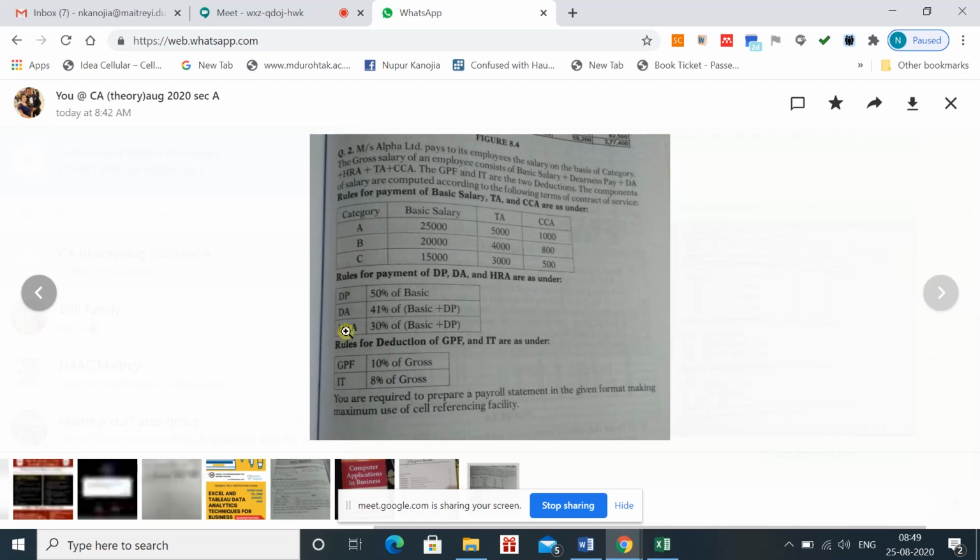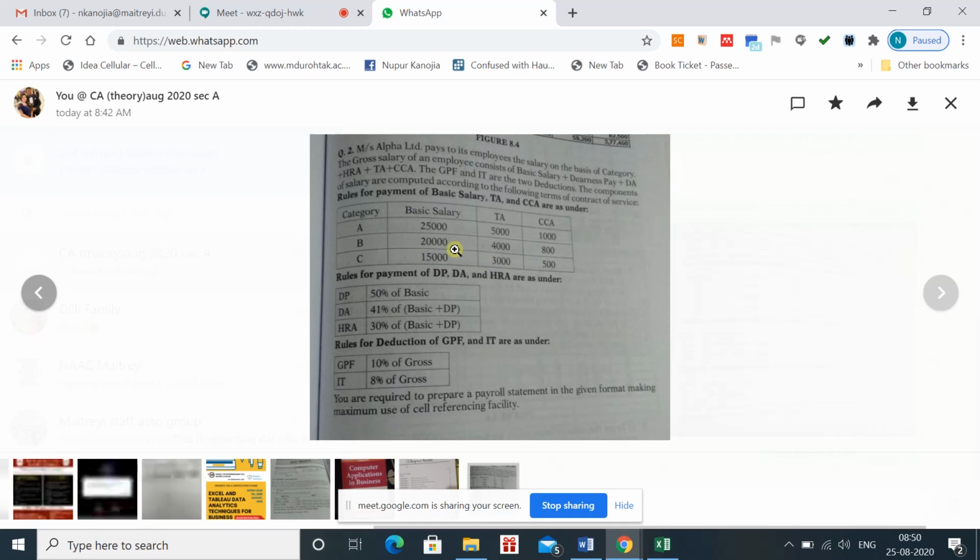For DP you are just required to calculate 50% of the basic salary. If basic salary is given, you can easily calculate the 50% of basic salary. If DA is given, then you can easily calculate the 41% of basic plus DP. If basic salary and DP are given, then you can easily calculate 30% of basic and DP.